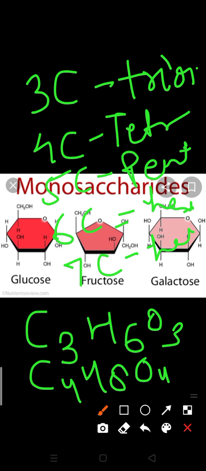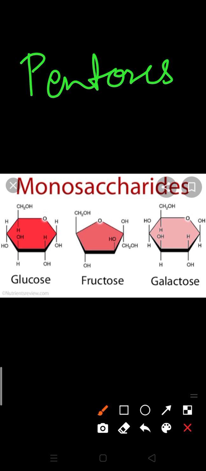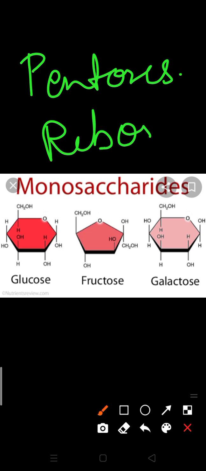There are many important examples of pentoses. The examples of pentoses are ribose sugar, which is present in RNA. Deoxyribose sugar is also found in DNA. And D-arabinose is found in the glycosides of tuberculosis bacilli. So D-arabinose sugar is found in tuberculosis bacilli. So these are a few examples of pentoses.